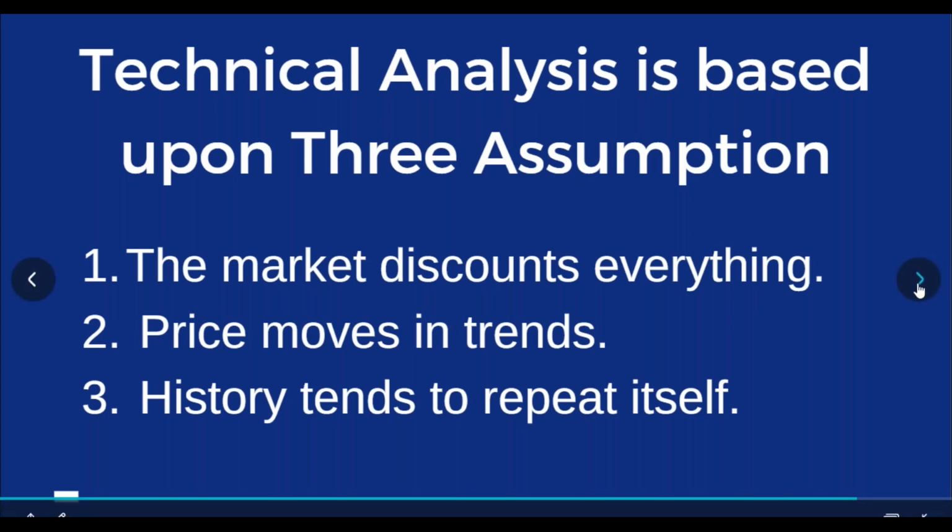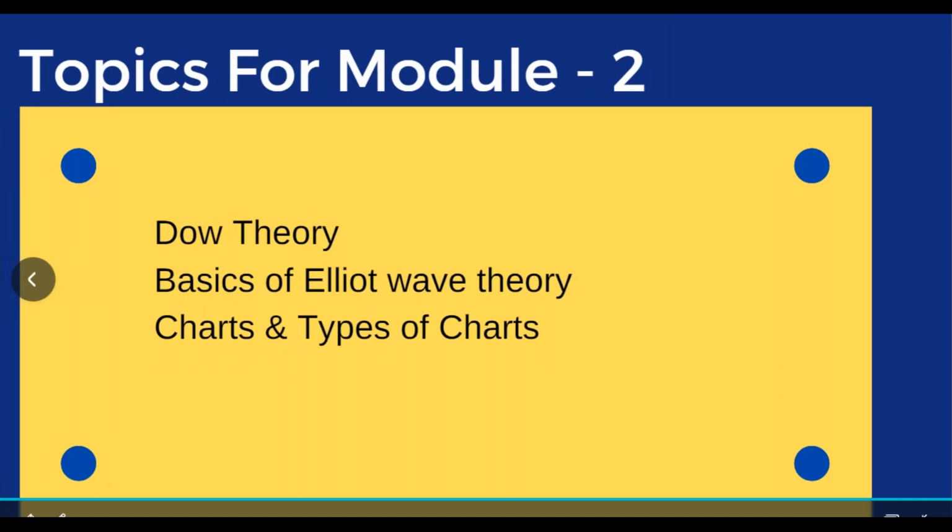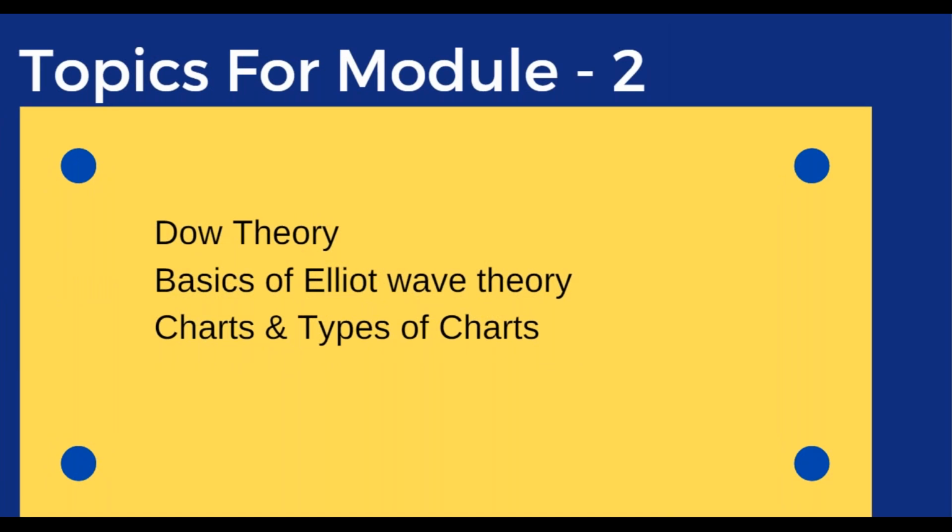Coming to the next module, we will be discussing a few topics related to the theory of technical analysis. Generally, the assumptions that we have read and understood today are derived from Dow theory. So we will be discussing Dow theory, and we will also be studying one more theoretical part of technical analysis, that is Elliott wave, which is the advanced version of Dow theory. And we will be discussing the charts, and there are different kinds of charts. What we have already talked about a little bit today, we will be discussing in the next module.